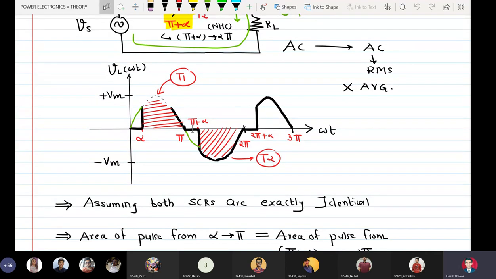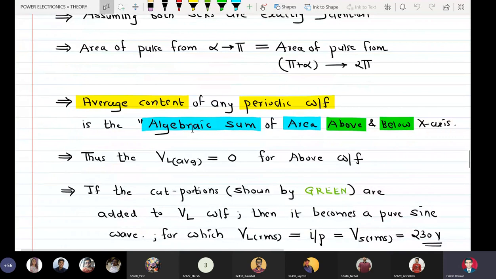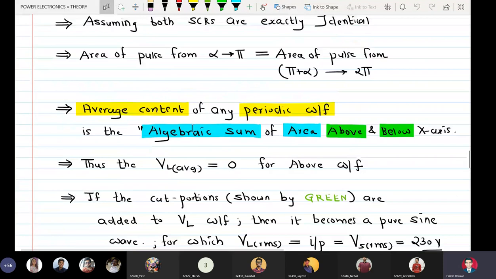Hence if we connect a DC voltmeter across the load RL, the DC voltmeter should show us a 0 reading. Got the point? So this was the definition we discussed about the average content.